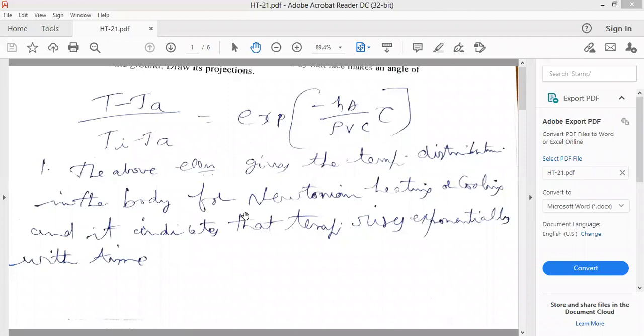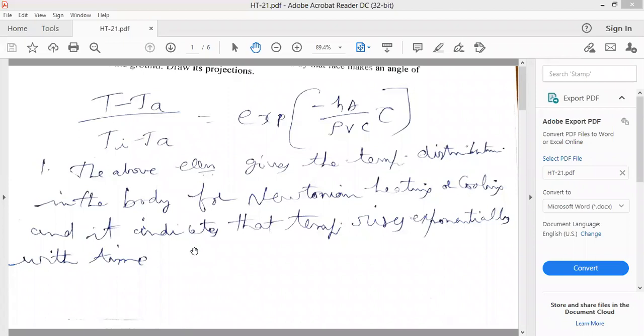We will discuss now. This equation gives the temperature distribution in the body for Newtonian heating or cooling in the lumped parameter system. While explaining the lumped parameter system, I told that it is Newtonian heating or Newtonian cooling. If temperature increases, Newtonian heating; if the temperature decreases, Newtonian cooling.